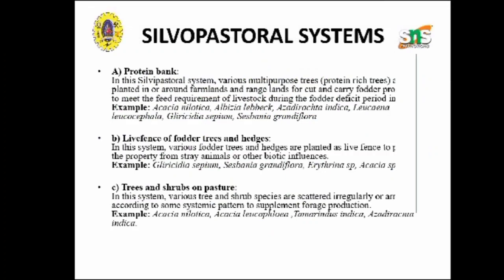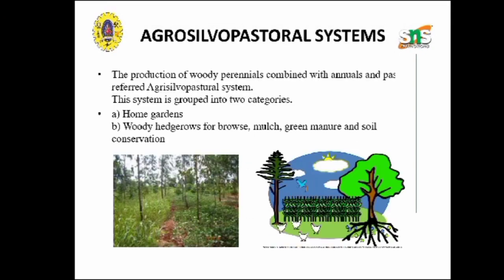Coming to the protein bank, in the silvopastoral system, many multipurpose trees can be grown like Acacia nilotica, Leucaena, and leaves of fodder trees and hedges. It is the combination of acacia species and trees and shrubs on the pasture. Various trees and shrub species are used in this system.